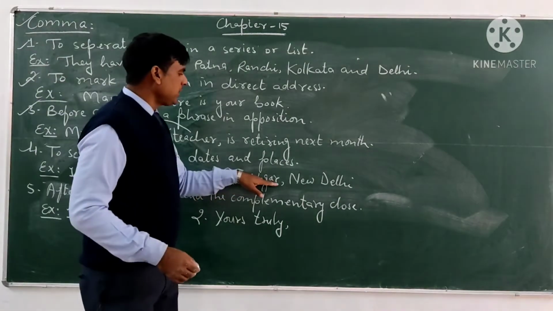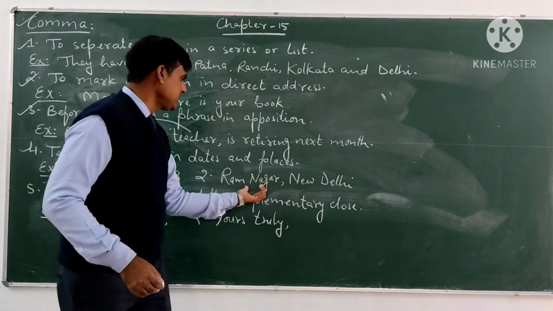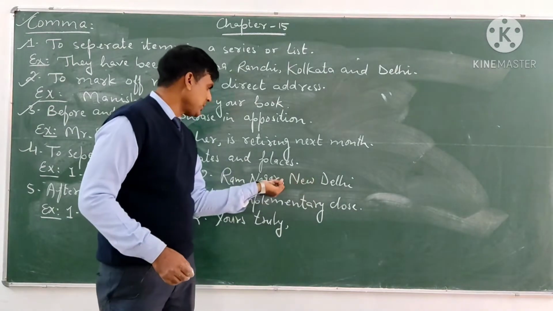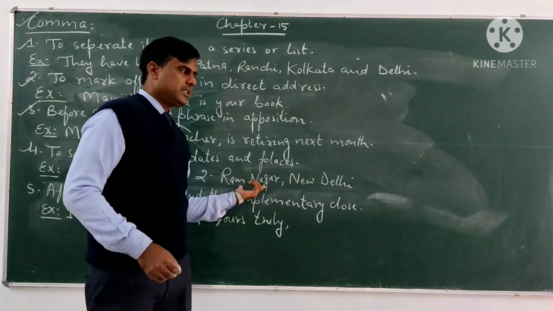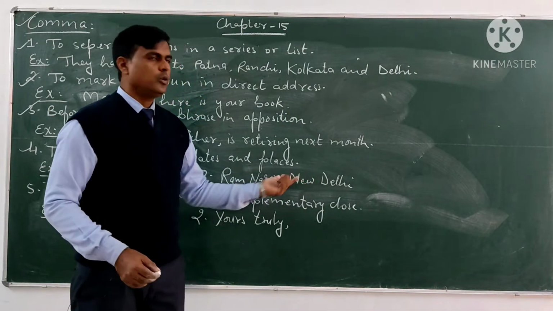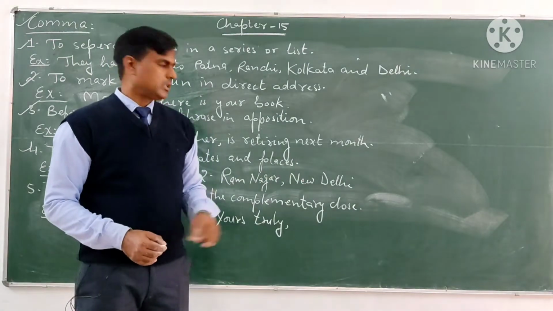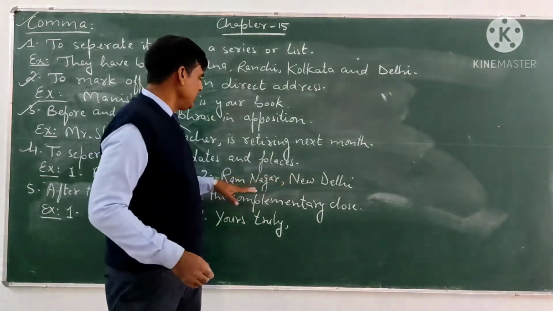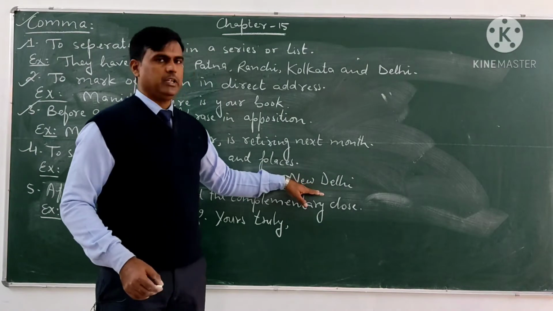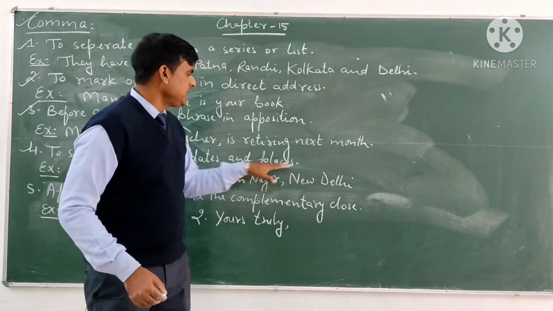Second one, Ramnagar, New Delhi. Ramnagar is a place in New Delhi. We are going to separate the place also with a comma. So Ramnagar, New Delhi. It tells us that Ramnagar is in New Delhi.